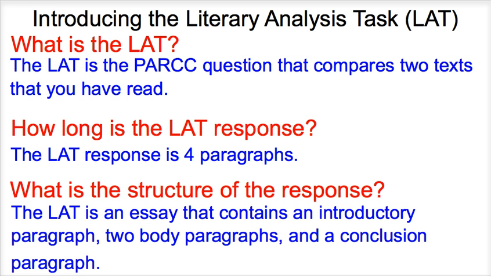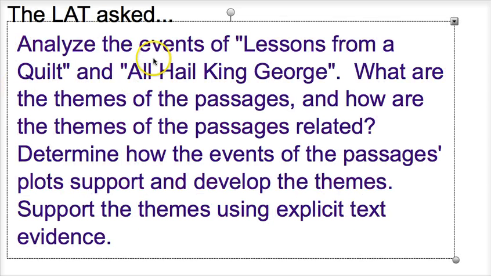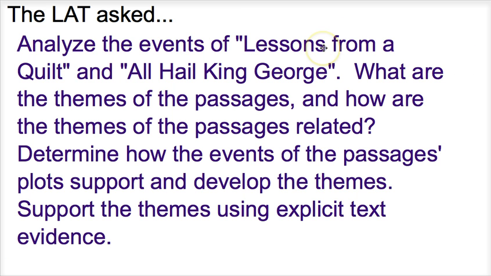Let's take a look at a sample LAT question. Earlier in the year, we read Lessons from a Quilt and All Hail King George. If you remember, Lessons from a Quilt was about the girl who went to the playground and realized that the playground was in disrepair, and then she wanted help to fix the playground because she knew she couldn't do it all on her own, but she was trying to originally follow her granny's advice. And then we also read All Hail King George, which was about the director George, who wasn't letting anybody help make decisions in the play.